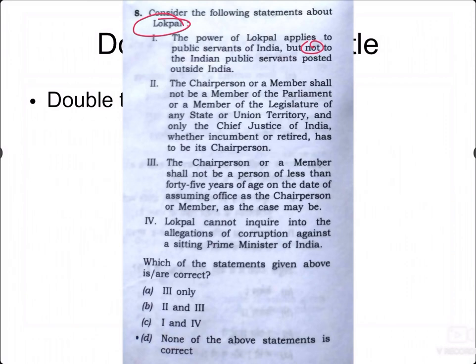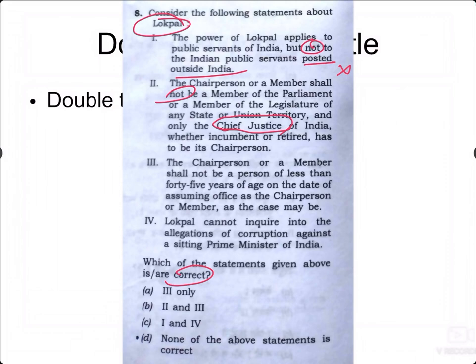Yes, he should not be a member of a parliament or legislature. The thing is, not only the Chief Justice, even a justice can take over the post. The next is, the chairperson or member shall not be a person less than 45 years of age, which is a right statement. And Lokpal cannot inquire into the allegation of corruption against a sitting Prime Minister. It is a wrong statement. It can inquire, but it can't in certain circumstances, which we will see on the next slide. So among these, 1, 2 and 4 are wrong statements, and only 3 is correct.